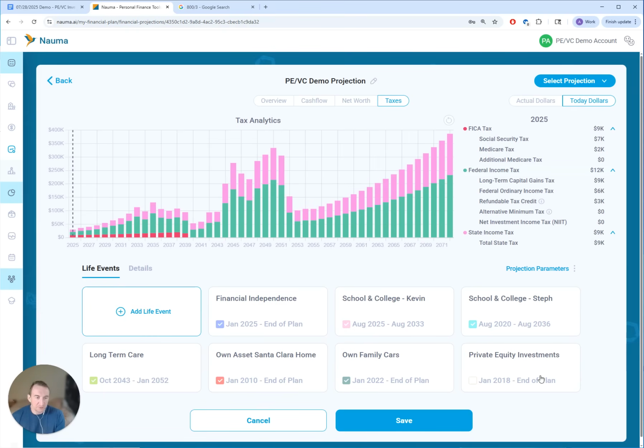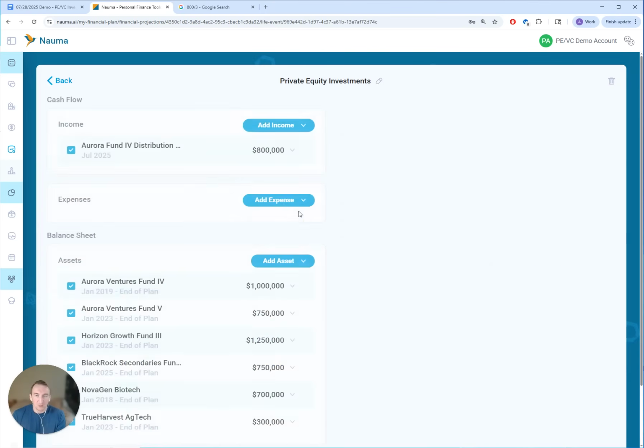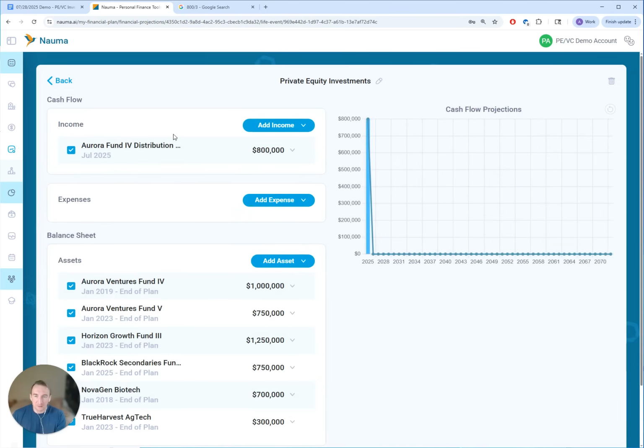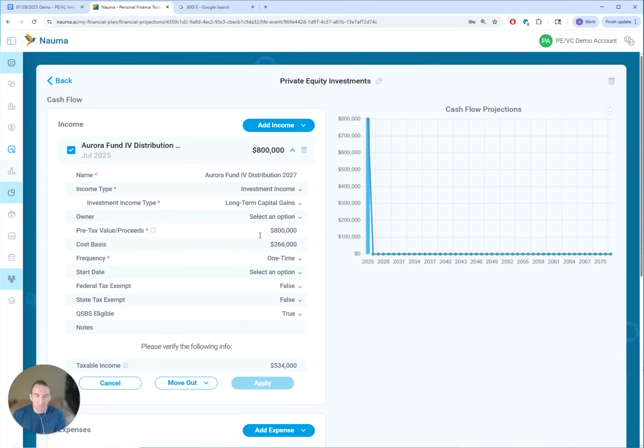So total $30,000. But if we enable that one, that jumps to more than $50,000 because we need to pay long-term capital gains in California.